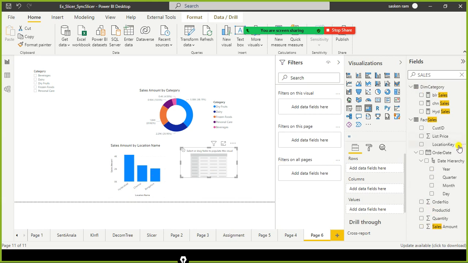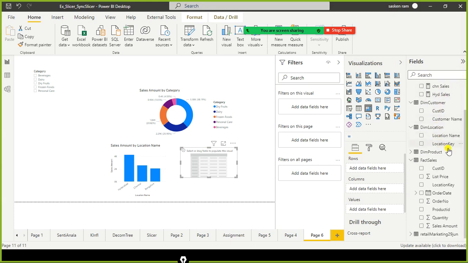And this is my matrix. I just go to my fact table. I just select the category, not here, the product name.